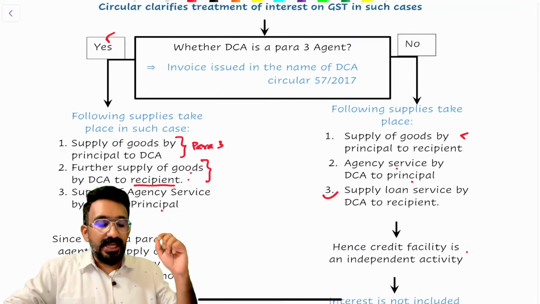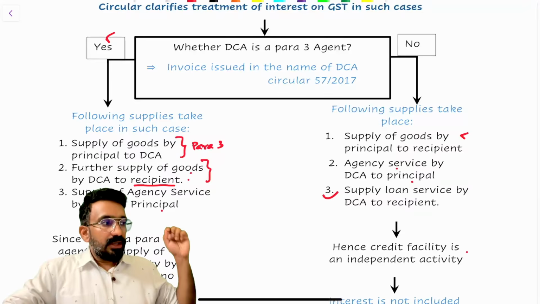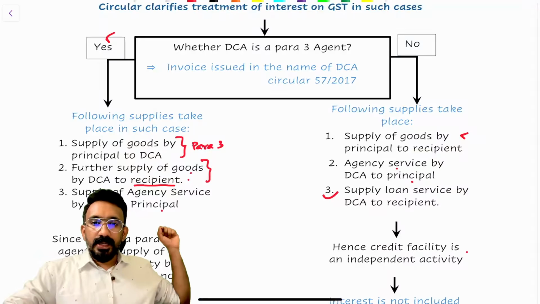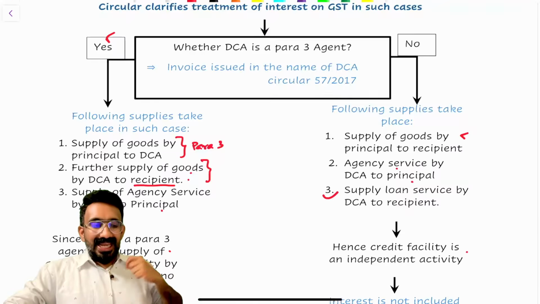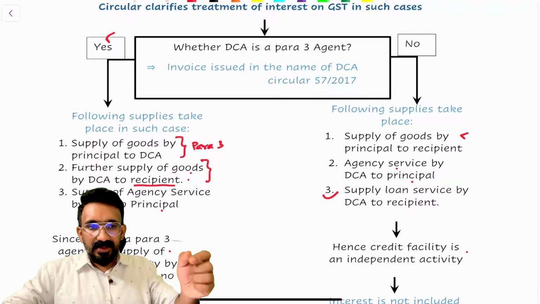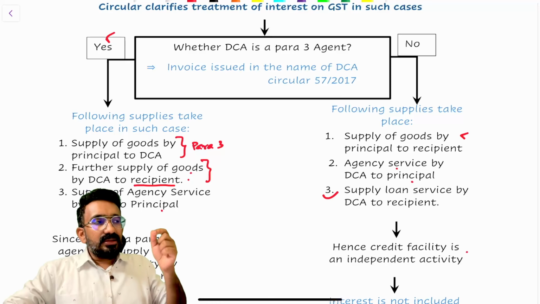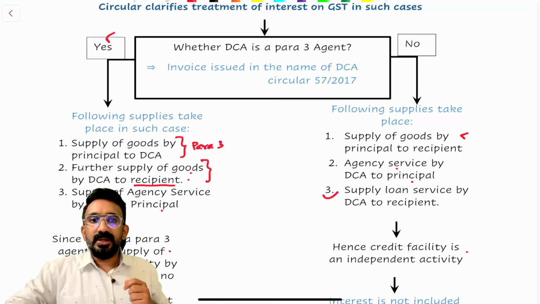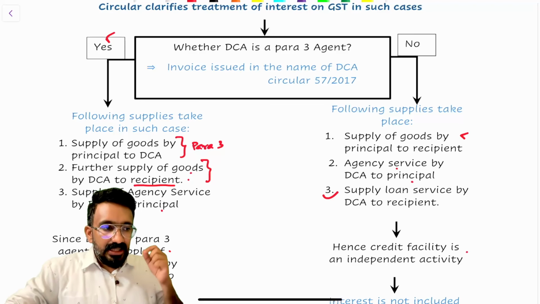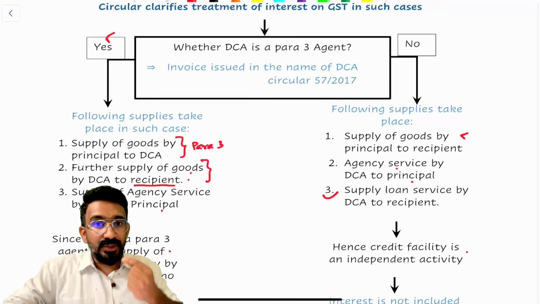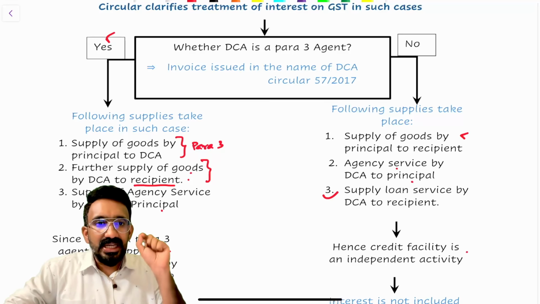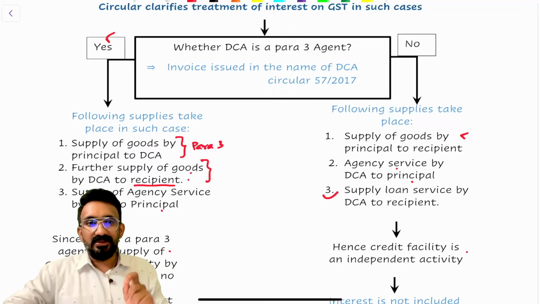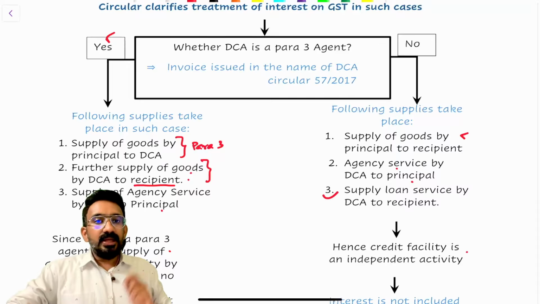What if this particular agent is not a para 3 agent, which means what? The bill to the customer is issued by the principal directly. So the agent is only providing services to the principal and collecting commission, and the supply of goods is happening directly from the principal to the recipient. But why? He's not a para 3 agent. So when he is getting goods from the principal, it will not be considered to be a supply because he is not covered under para 3. He is not giving bill to the customer. So what are the supplies that happen?